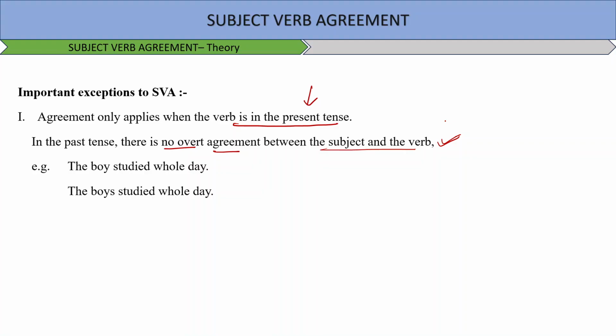It is a very important thing to understand that whenever the tense changes, there is no overt agreement between the subject and verb. But whenever the agreement is in present tense, the verb will definitely differ. So: the boy studied the whole day, the boys studied the whole day. Whether singular or plural, in past tense it will only take studied, right?